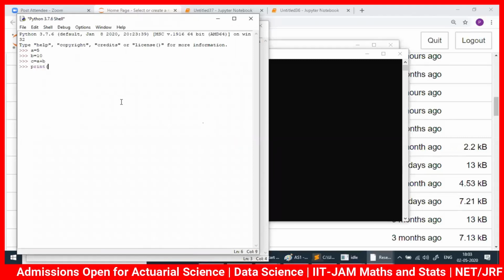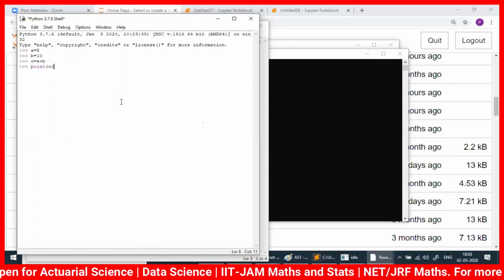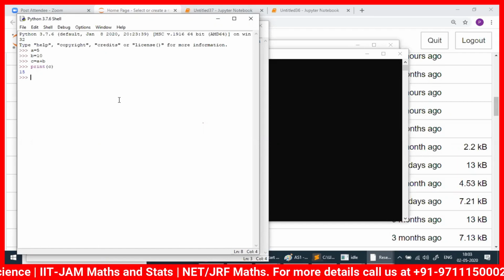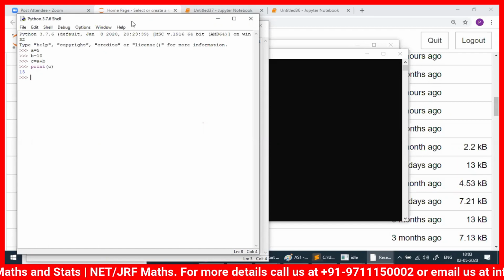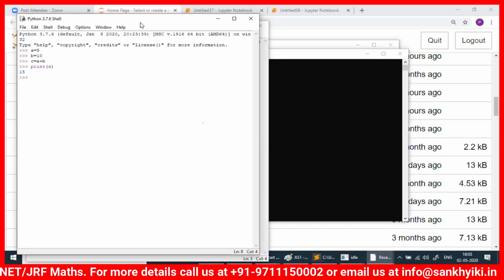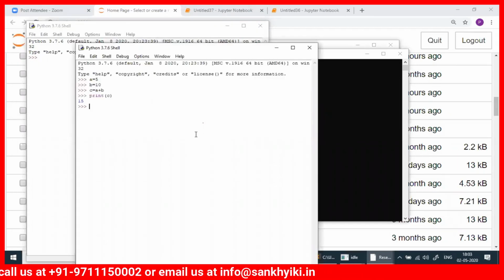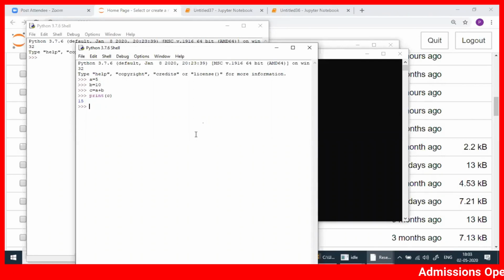So this is like walking. People used to just press enter, and you will get 15. This is always there with you. So you can work here also. You don't need to come to Jupyter Notebook. You can use PyCharm, Spyder, Visual Studio. There are a lot of IDEs and text editors. In R programming, we use RStudio, that is the best. Even Jupyter can be used for R programming also.